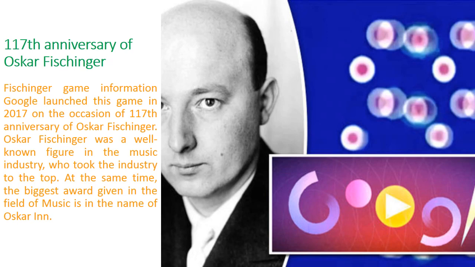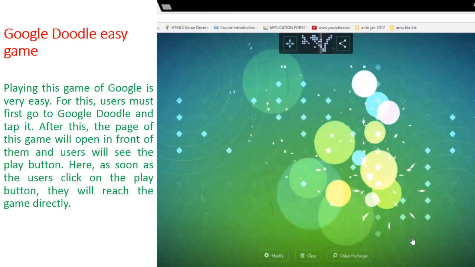Now this is the Google Doodle easy game. Playing this game of Google is very easy. For this, users must first go to the Google Doodle and tap it. After this, the page of this game will open in front of them and users will see the play button. As soon as users click on the play button, they will reach the game directly.